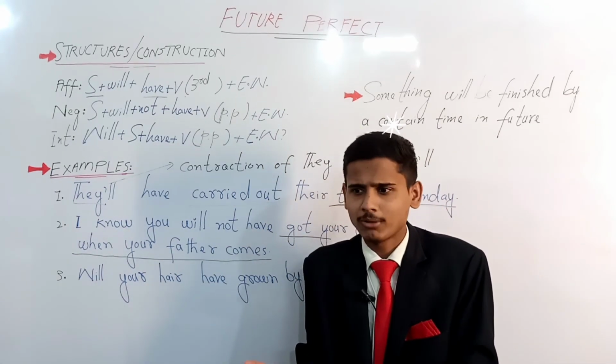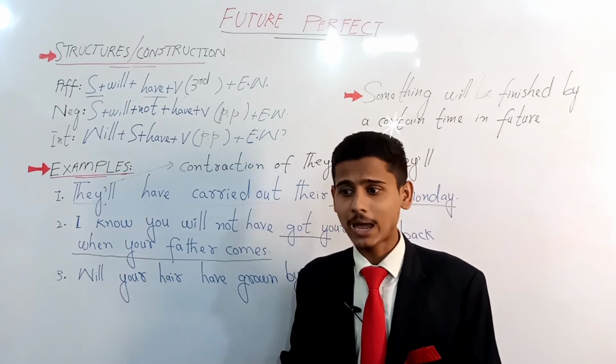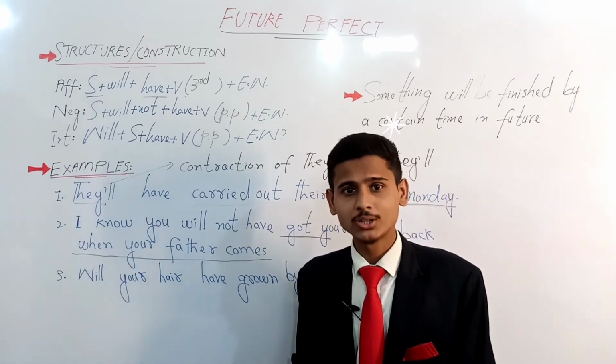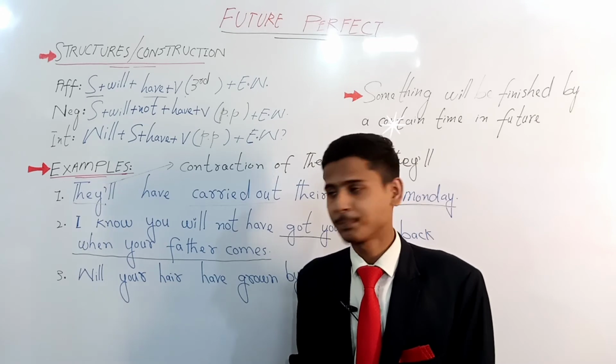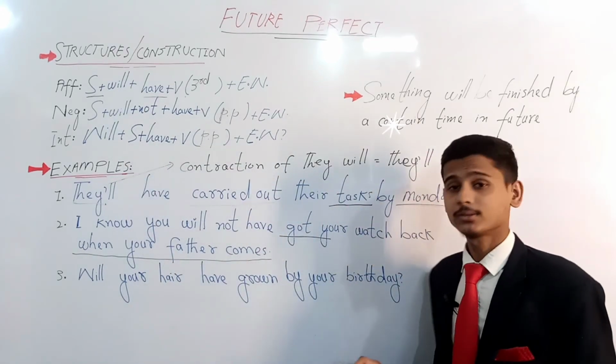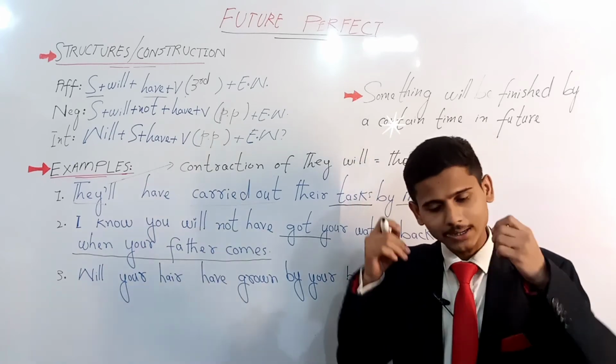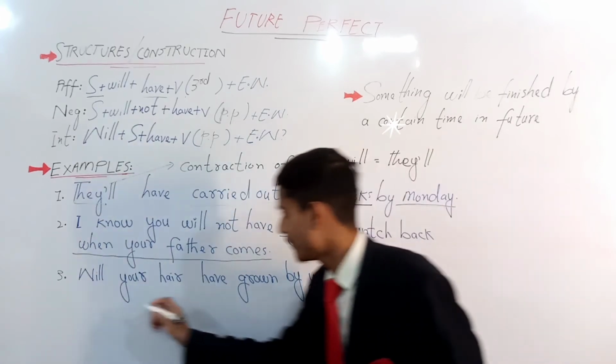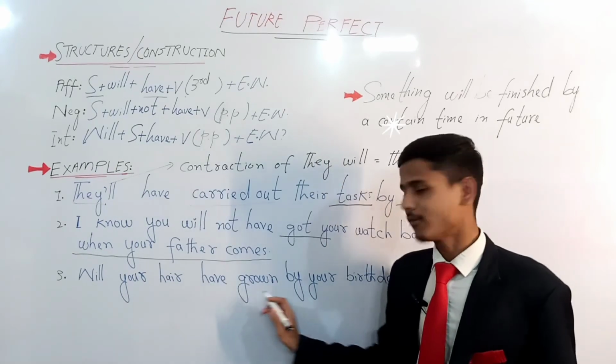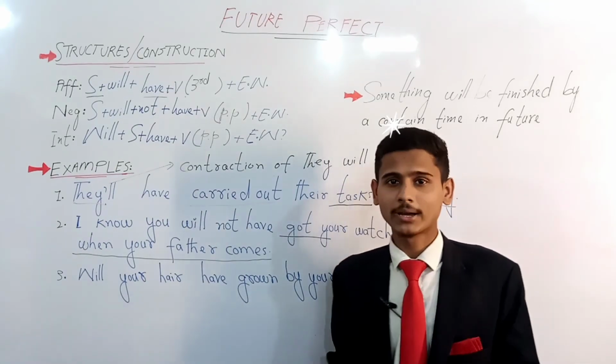So I have a query: why have you shaved your head when you know your birthday would be, let's say, next month? So why have you done it? Let's say you have done it. So I'm asking, will your hair have grown? This is an interrogative question, right?